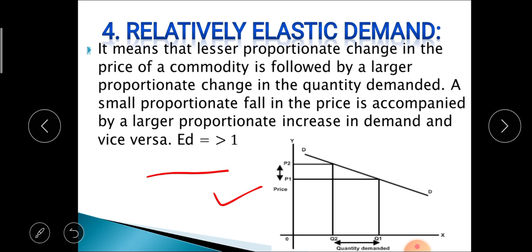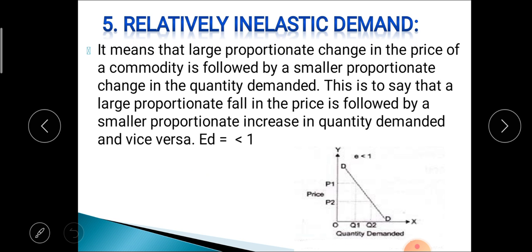In this case the elasticity of demand is greater than 1. In this figure we can see a larger proportionate change in quantity demanded compared to the change in price.